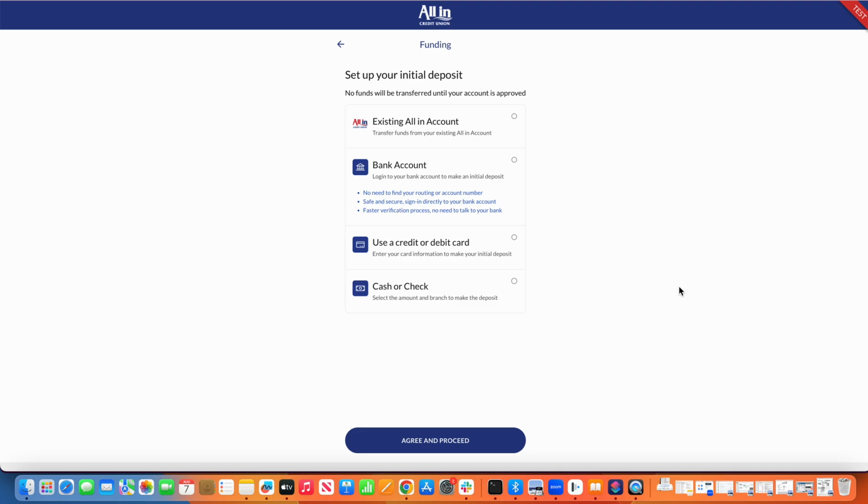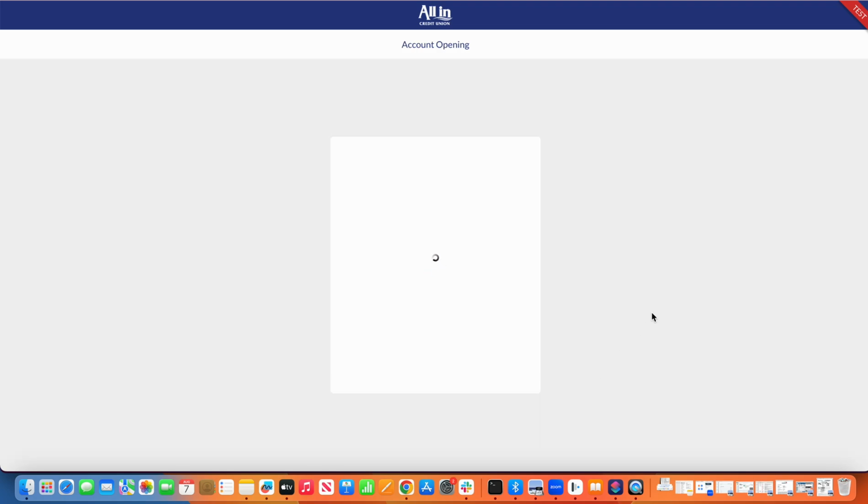For those of you that watched the demonstration we did on the member-facing side, you probably will notice that there is a new option here for cash or check. This will also appear inside of the employee-facing experience if the selection is chosen or enabled rather, indicating that the member doesn't have access to their device. And so you're fulfilling that completely in our platform. So I'll choose cash or check, and then we'll go ahead and we'll agree and proceed.